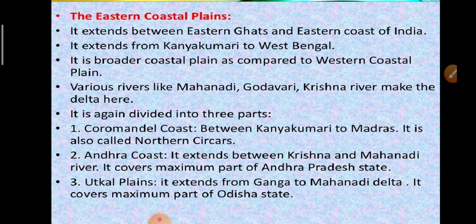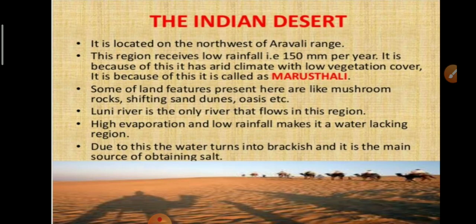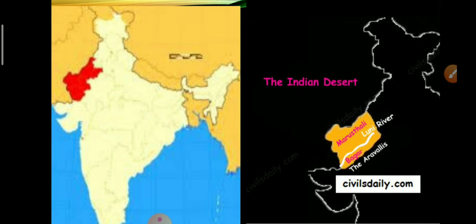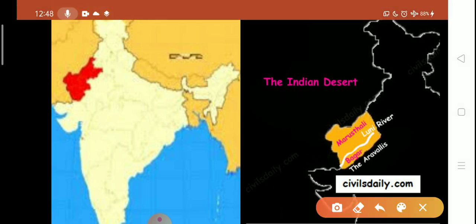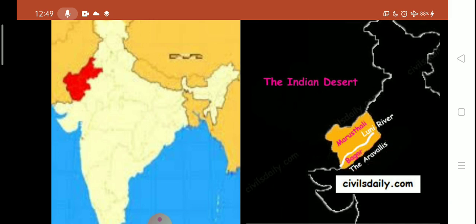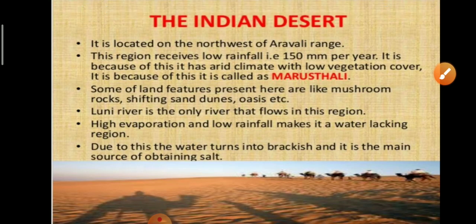So this is all about the coastal plains. Let's move towards the next division of India, that is the Indian desert. The Indian desert lies towards the western margins of Aravalli Hills, and it is located on the northwest of Aravalli Hills. So look at this map. This is Aravalli Hills, and Indian desert is located on the northwest of Aravalli range. This region receives low rainfall, about 150 mm per year.